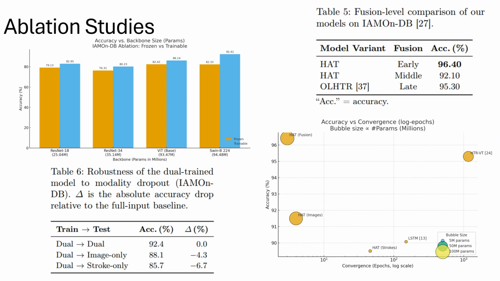Table 5 shows us the fusion level comparison of models on IAM-OnDB. We see that early fusion outperforms middle and late fusion, confirming that aligning modalities before higher level reasoning is best. Also, a single dual trained model degrades gracefully if one modality drops at test time, showing around 4 to 7% loss only, as shown in Table 6. We also display accuracy versus convergence for models.